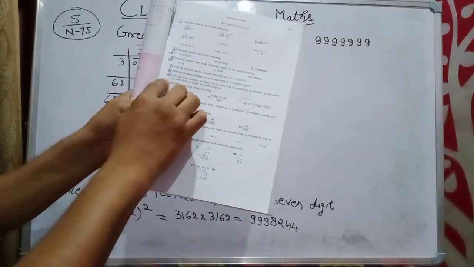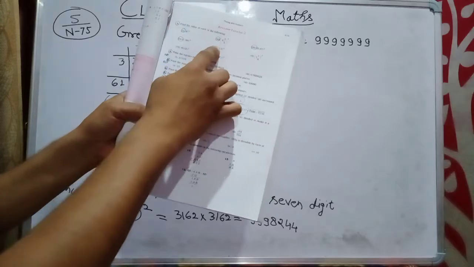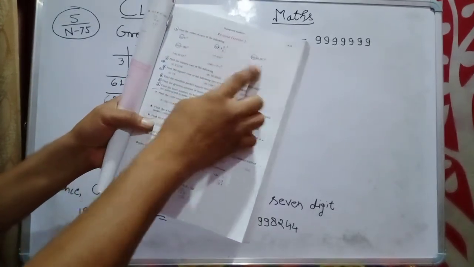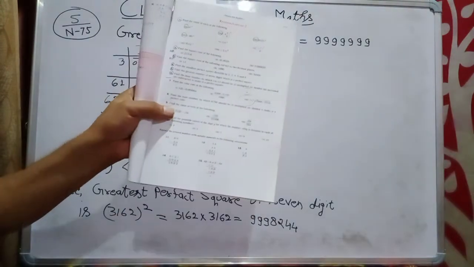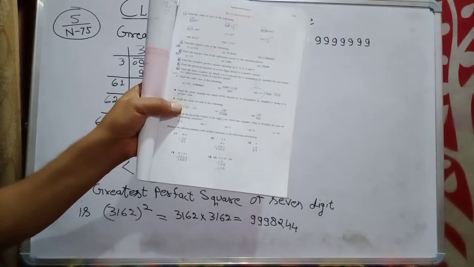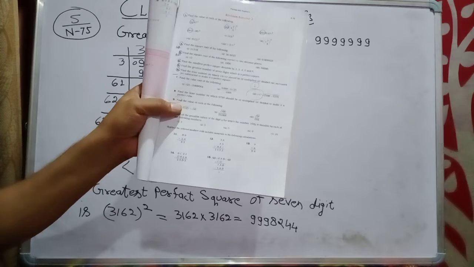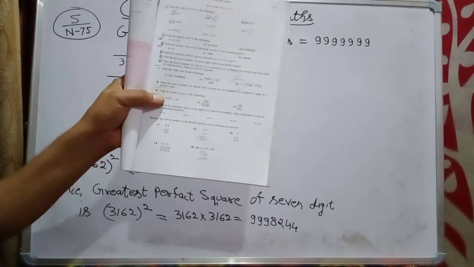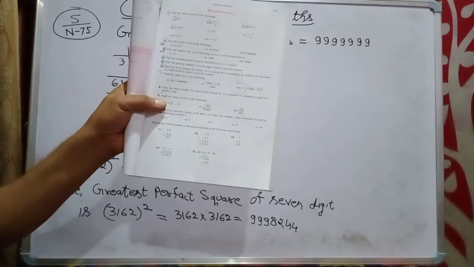So we are to do up to the 6th, and we are to leave some questions from question number 1 because it belongs to the cube roots. So just check it and note it in your book. These questions you have to do from revision exercise number 2, page number N75, to finish the square and square root chapter.